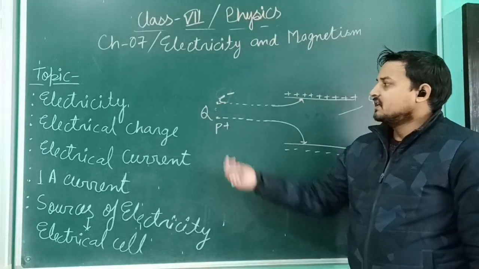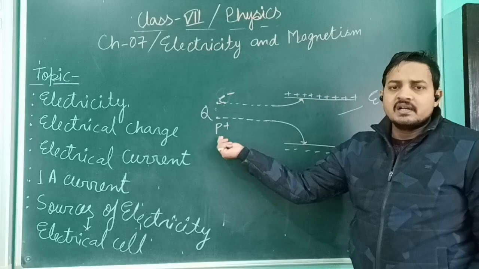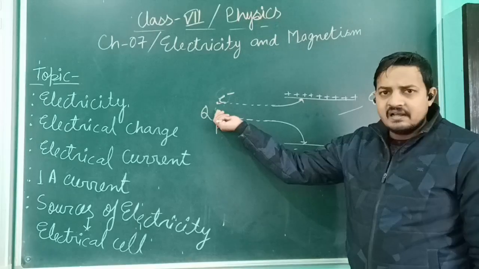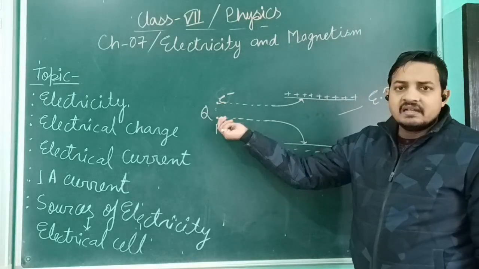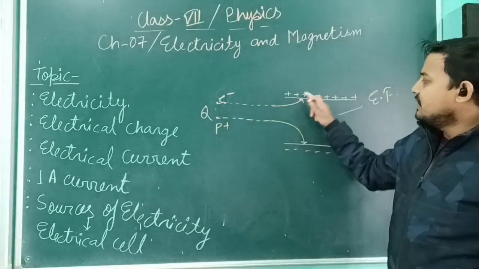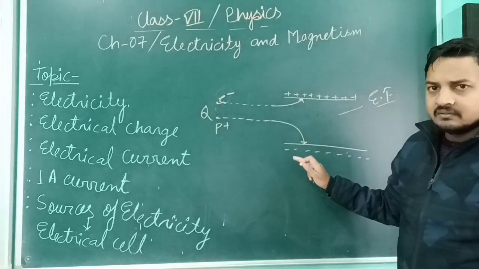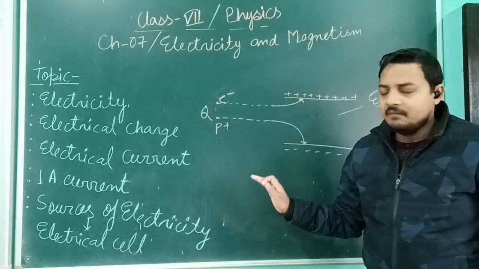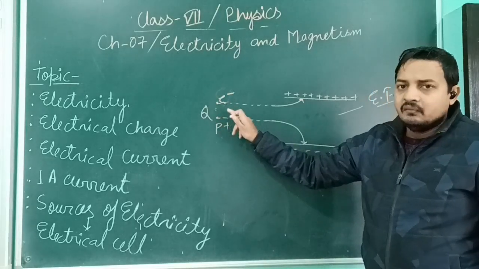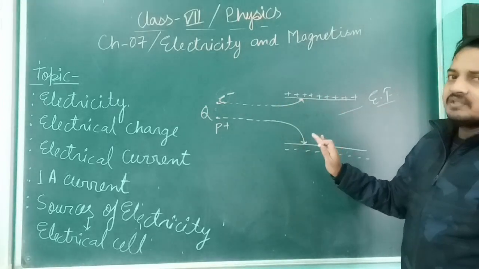So, what is electrical charge? Electrical charges are those physical quantities which we can measure. What are physical quantities? All the things which we can measure easily are known as physical quantities. In case of charge also we can measure. So what is electrical charge? Charges are those physical quantities which, when they try to enter any electrical field, try to deviate from their original path. Okay? One more time.